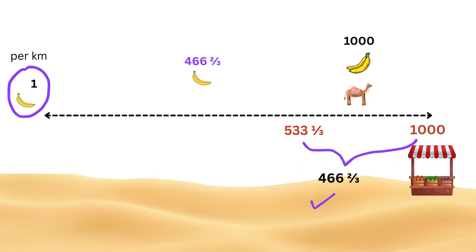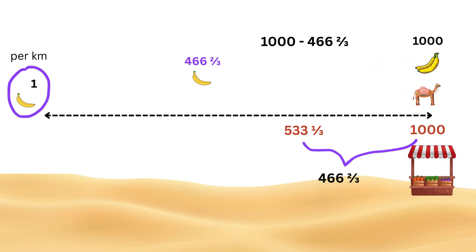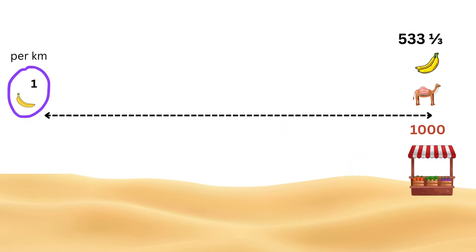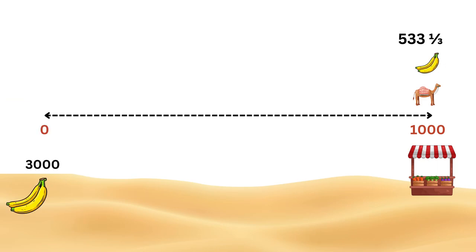During this final round, the camel eats exactly that many bananas. This leaves us with a total of 1,000 minus this, or 533 and 1/3 bananas. So after completing the full 1,000 kilometers, the number of bananas left is 533 and 1/3. Since bananas are counted as whole items, the maximum number of whole bananas that can be delivered to the market is 533.